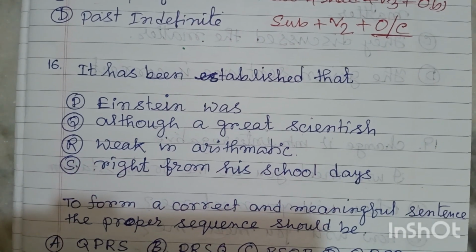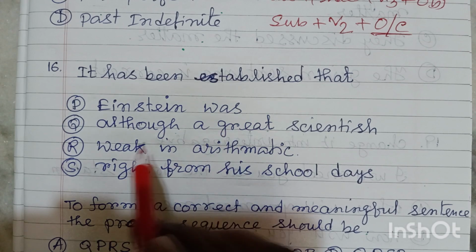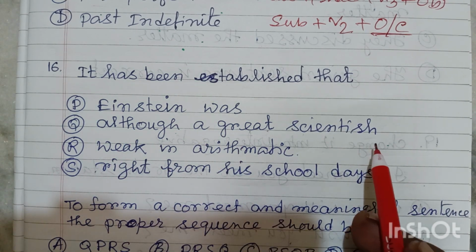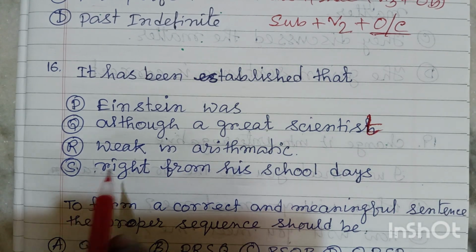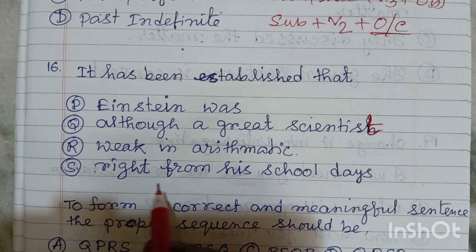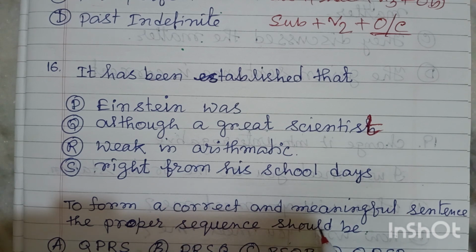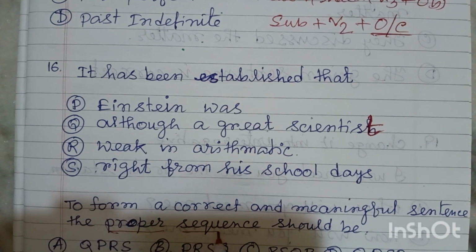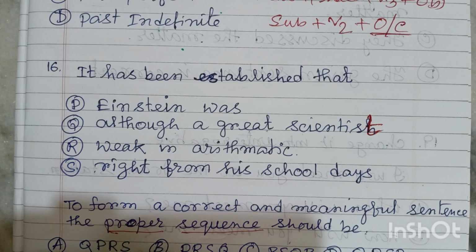Now let's look at the next question. Friends, it has been established that Einstein was, although a great scientist, weak in arithmetic right from his school days. Friends, the question is to form a correct and meaningful sentence; the proper sequence should be. That means we have to arrange the parts of these sentences, and the options are Q, P, R, S; P, Q, R, S. In this way, four options are given.